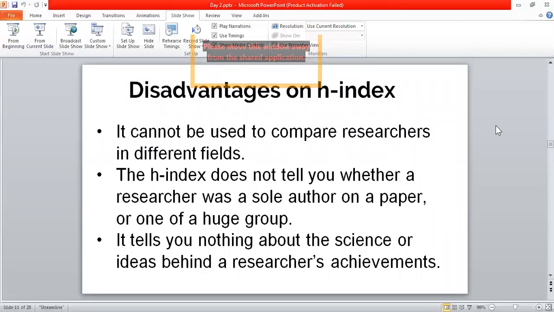Third, it tells you nothing about the science or the ideas behind a researcher's achievements. Like I am doing my research in wireless sensor networks, and there is another one who is from the same field. So this H-index will tell me nothing about what that contribution is or what idea that specific person has used. So this is another disadvantage of H-index.